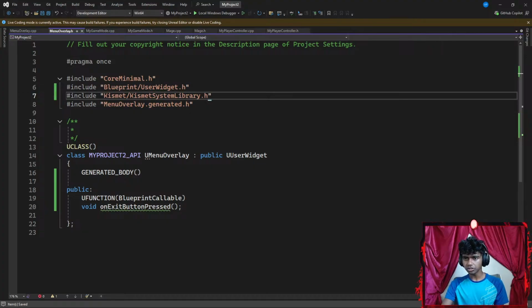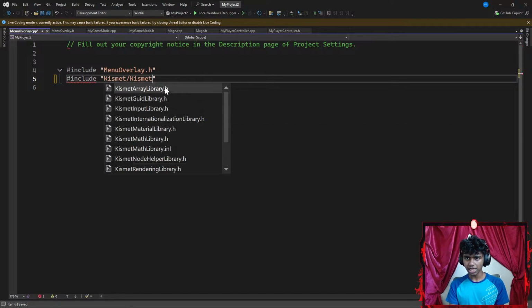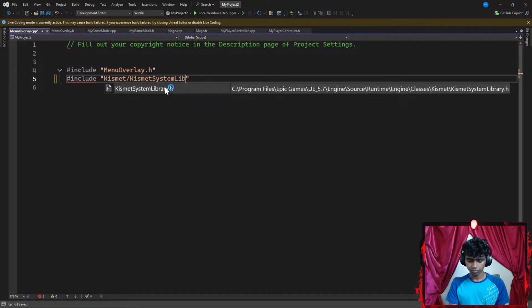Then I'm going to hit Control S to save the code. Now, once I'm done with that, I'm going to go to my C++ file, go ahead and include my Kismet library again. Let's go with Kismet slash Kismet system library .h, which is its header file.